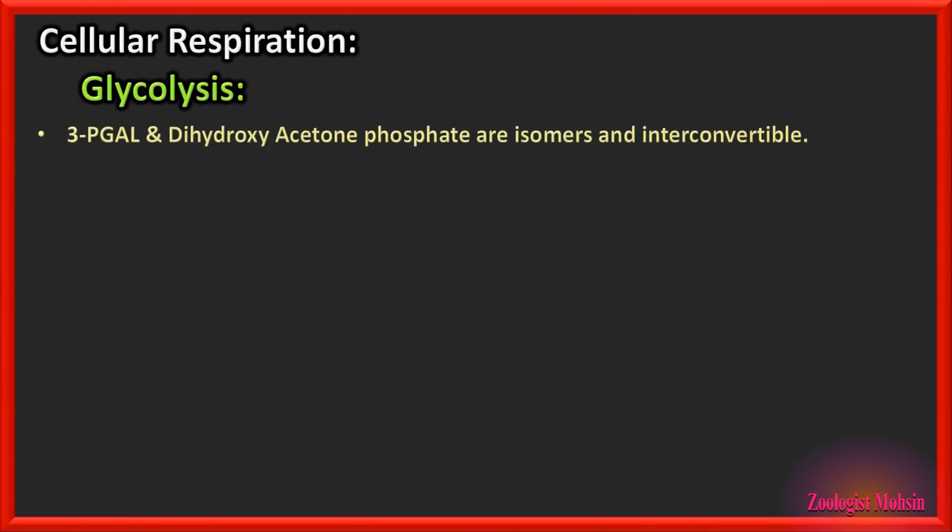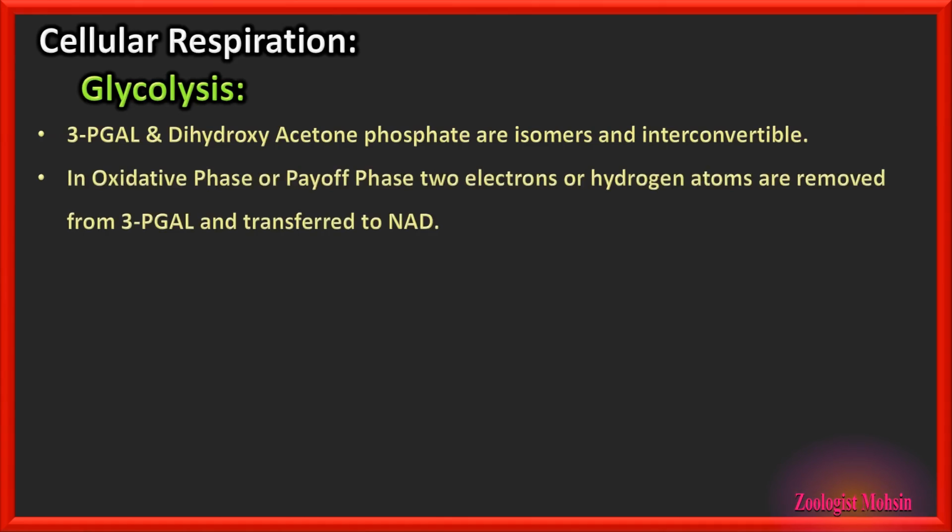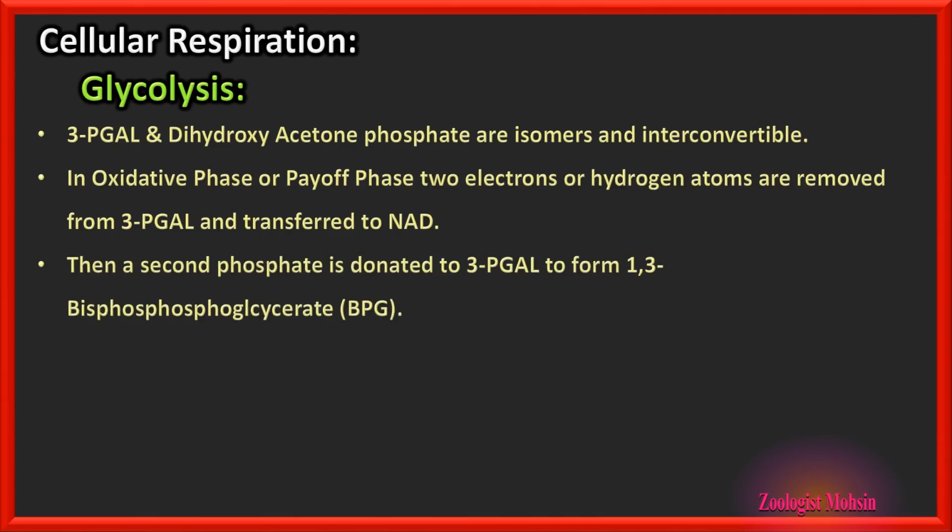3-PGAL and dihydroxyacetone phosphate are isomers and are interconvertible. In fact, they are readily interconvertible with each other. That is, dihydroxyacetone phosphate changes into 3-PGAL and 3-PGAL changes into dihydroxyacetone phosphate whenever required. In the oxidative phase or payoff phase, two electrons or hydrogen atoms are removed from 3-PGAL and transferred to NAD.